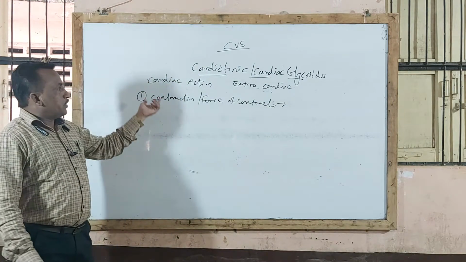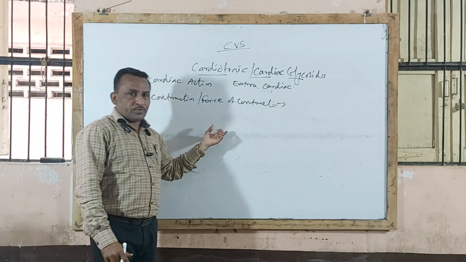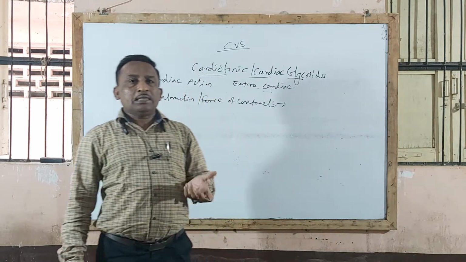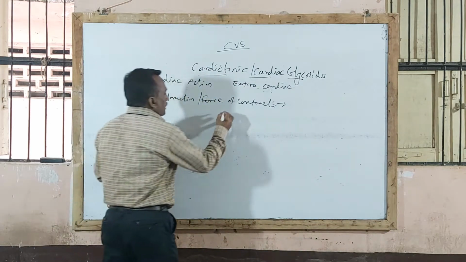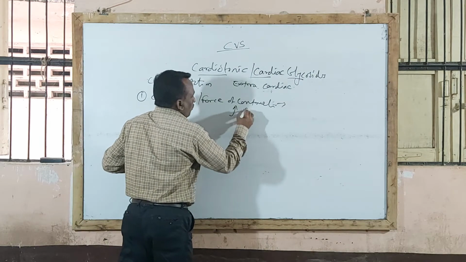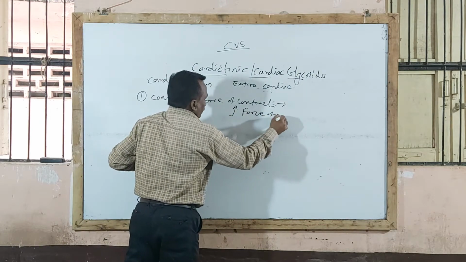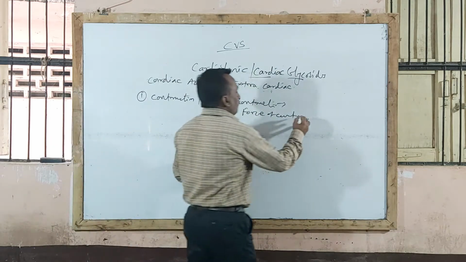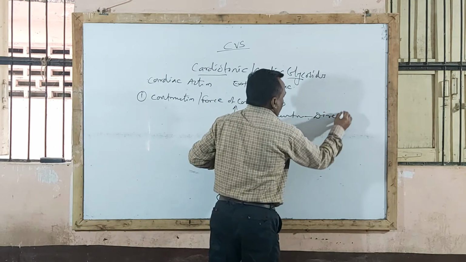Whenever digitalis is given to the patient, that is cardiac glycoside, in CHF or in CCF patient, it increases force of contraction of heart. This is because of direct stimulation effect on myocardium.